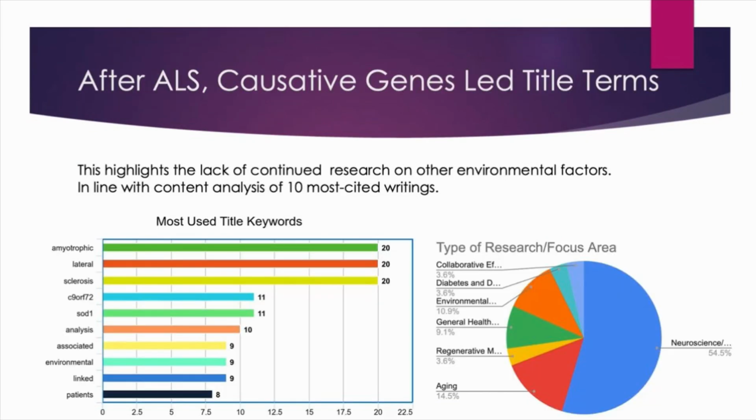After analyzing our sources, we were able to categorize them, one of the categories being most used title keywords. What we found was that keywords relating to genetics were leading in terms of research, and conversely, keywords related to preventable causes or environmental factors were lacking. These areas can definitely be looked into further for ALS research.